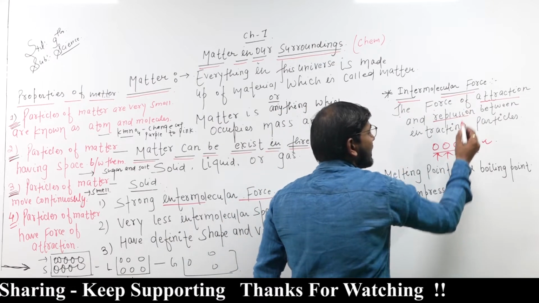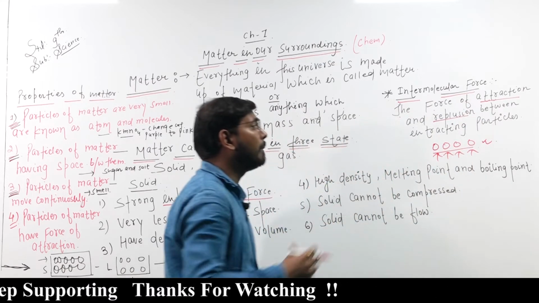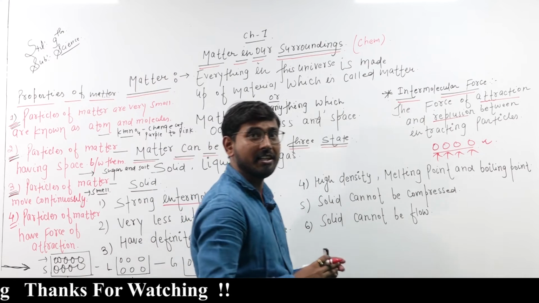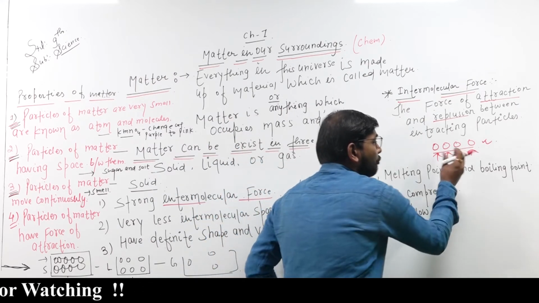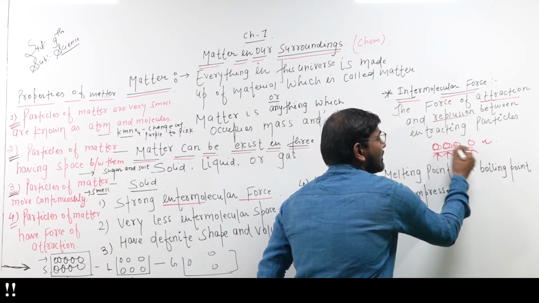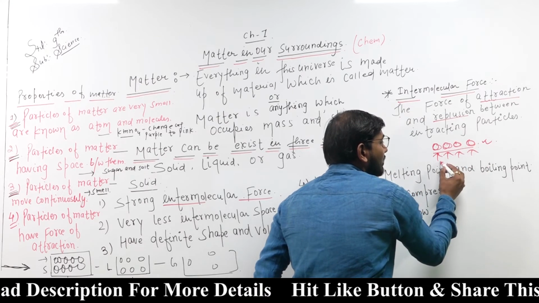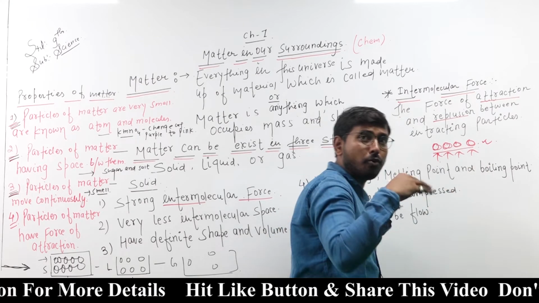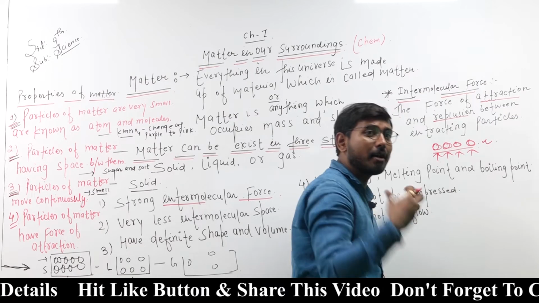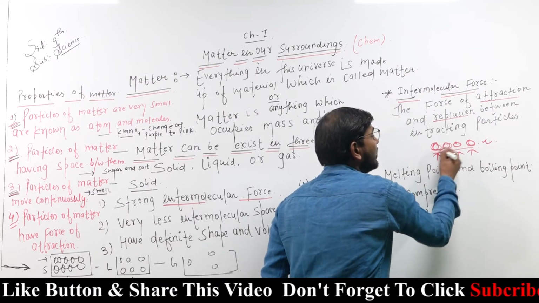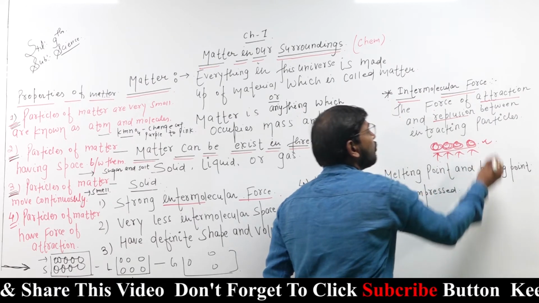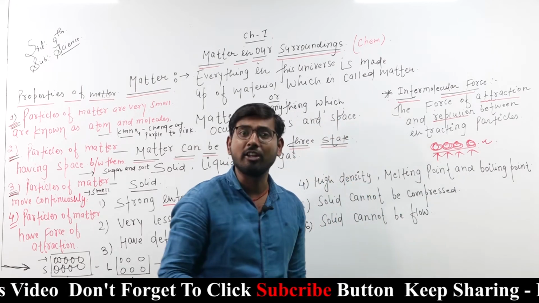The force of attraction and repulsion between interacting particles. Interacting particles means we take some particles closely, and the forces of attraction and repulsion exerted on these particles are known as intermolecular force.